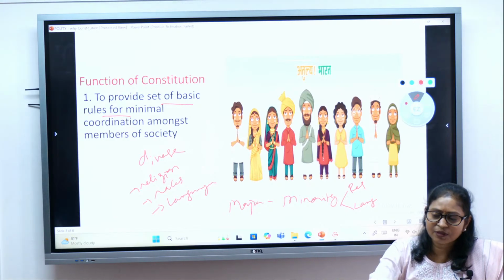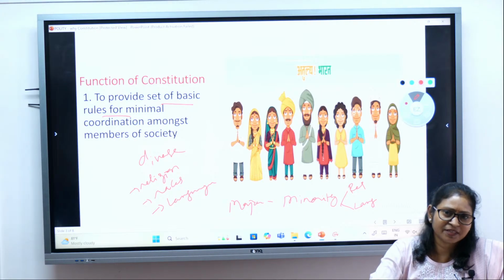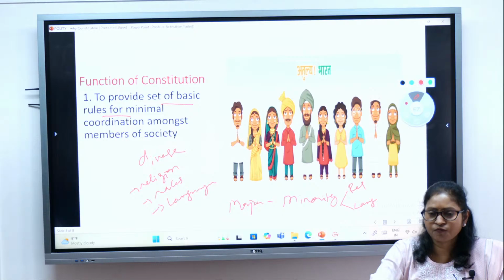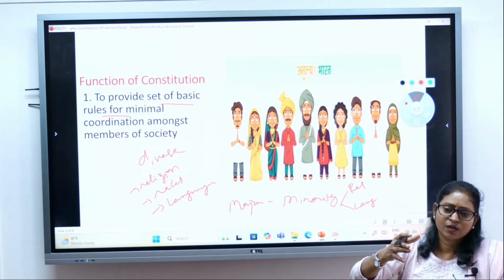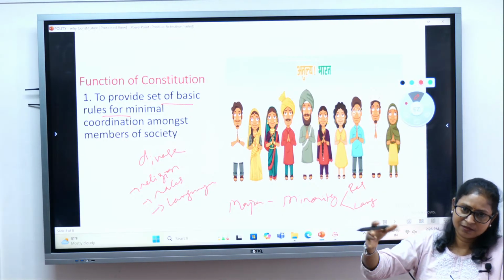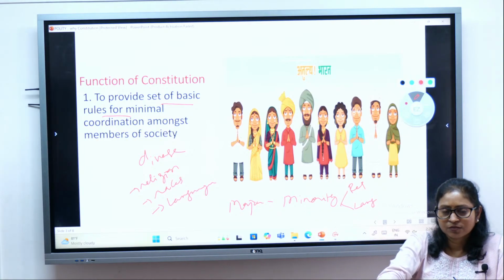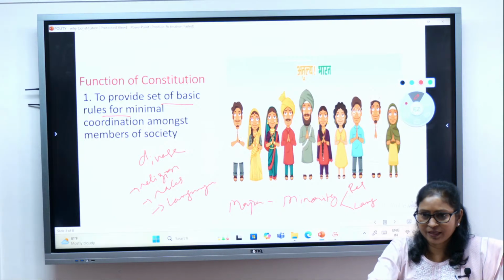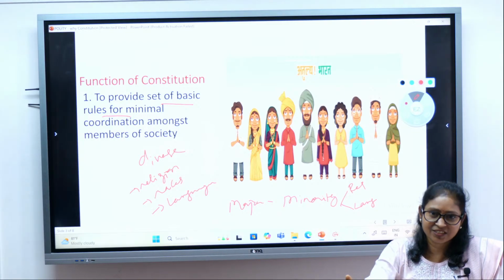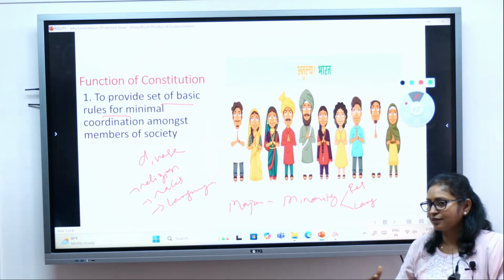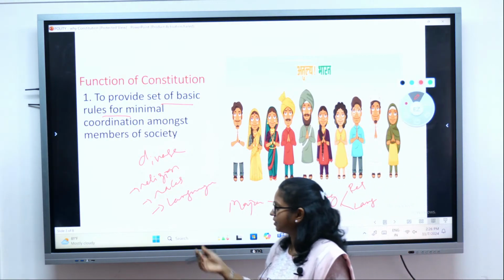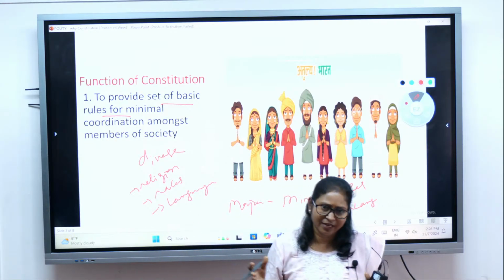Imagine if somebody doesn't allow you to celebrate your festivals, or forces certain kinds of costumes, saying this is what everybody will be wearing. So your freedom of pursuing your religion, your tradition, your way of living. Everybody has a different way of living, particularly in India, where there is a lot of diversity.